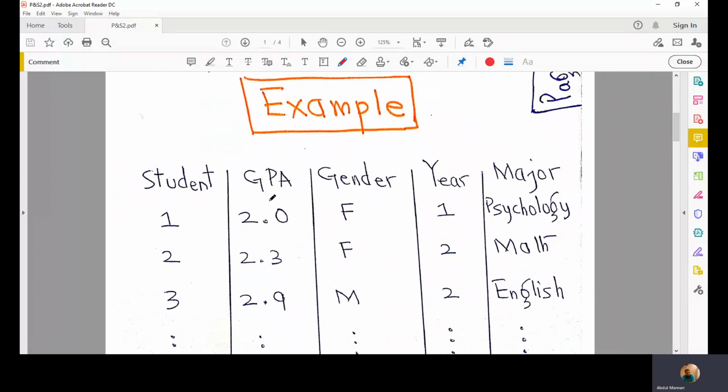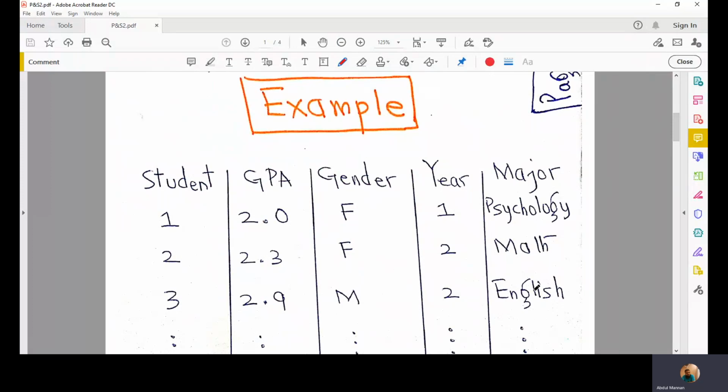The value of GPA is 2.0, 2.3, 2.9, can be 3, 3.4, etc. Whereas the gender can be either male or female. Year can be out of 1, 2, 3, 4, any value, but cannot be lesser than 1, cannot be greater than 4, because we are dealing with undergrad students. And for major we have to select out of a given set of categories.